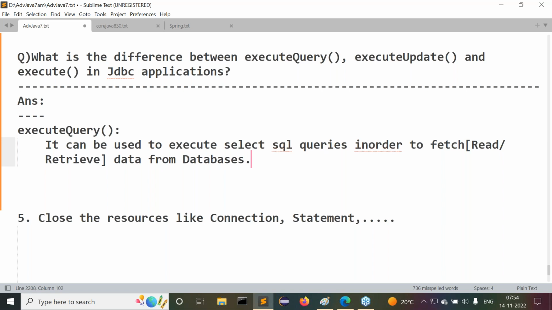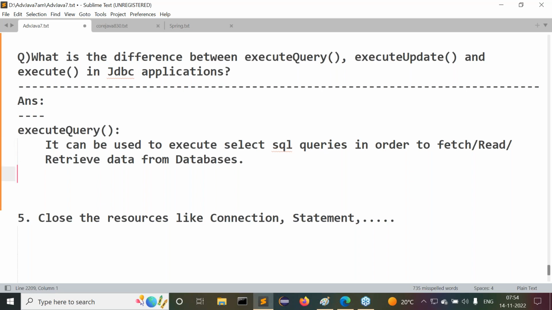Understand clearly what I'm telling you? It can be used to execute select SQL queries in order to fetch, that means to fetch, read, or retrieve data from the database. That's the main purpose of this execute query method.